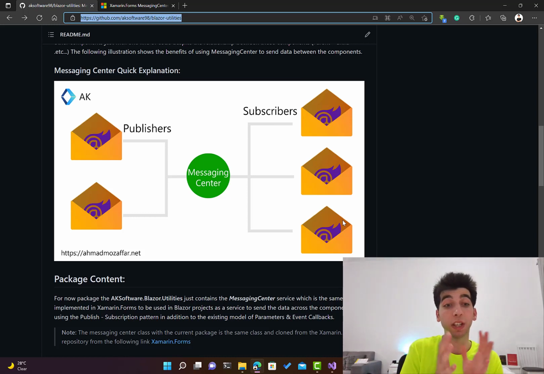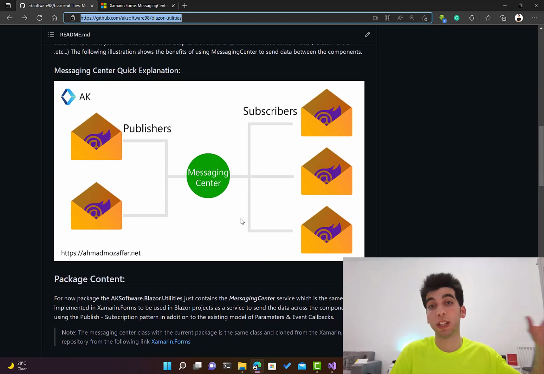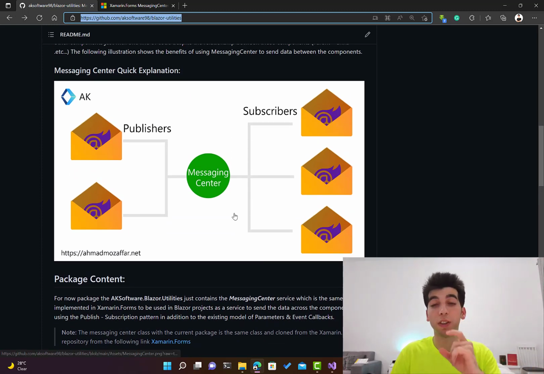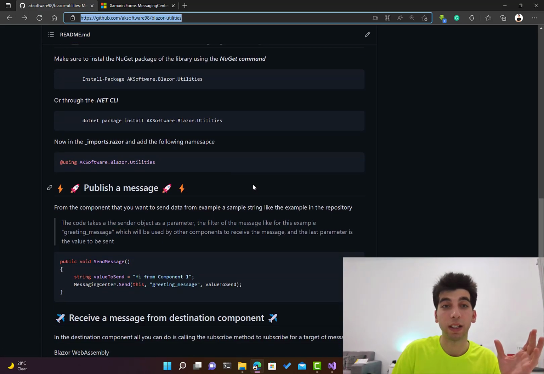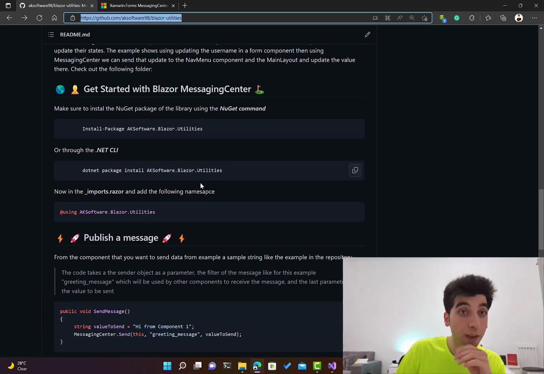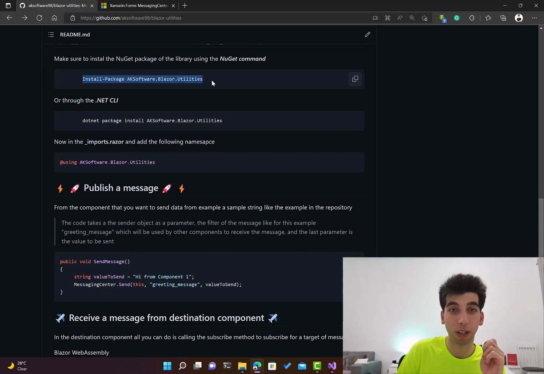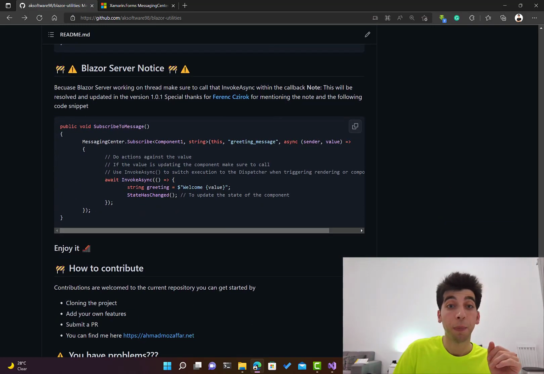It's very good when it comes to loosely coupled design, where the component has to be as isolated as possible from the outside world, and it takes the right parameters and gives the right events or callbacks, pushing data from inside to outside. While the messaging center keeps this pattern, because your component is still isolated, and you just want to send a piece of data somewhere, but this piece of data shouldn't be tied to another component. It's still separated. Anyone can be interested in it. So if you open this GitHub repo, you're going to notice a sample code showing how you can get started. I'm going to show you that from scratch right now over here.